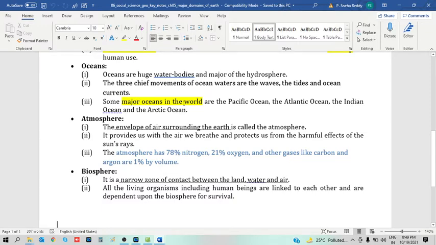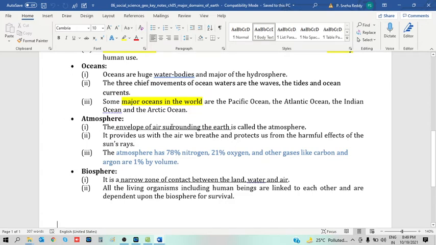Some major oceans in the world are the Pacific Ocean, which is the largest ocean in the world. Then the Atlantic Ocean, which is the deepest ocean in the world. Then the Indian Ocean, which is the third largest ocean, and it is the only ocean named after a country, India. The Arctic Ocean is at the North Pole. Nowadays there is also the recently recognized Southern Ocean, which is the fifth ocean.